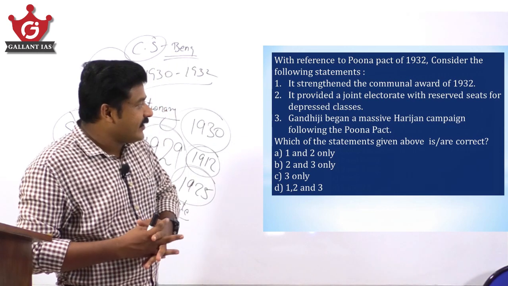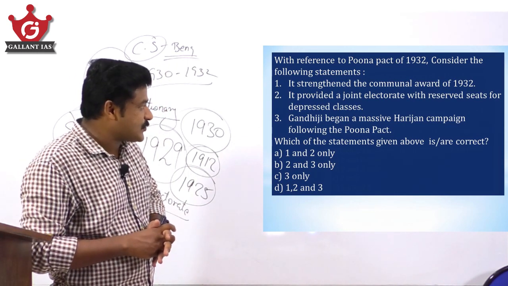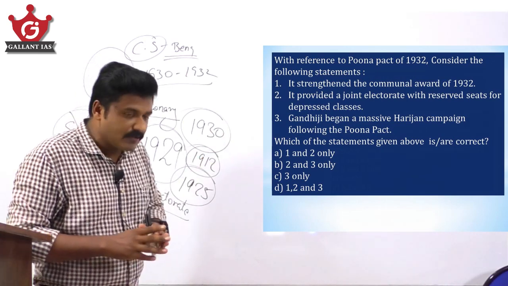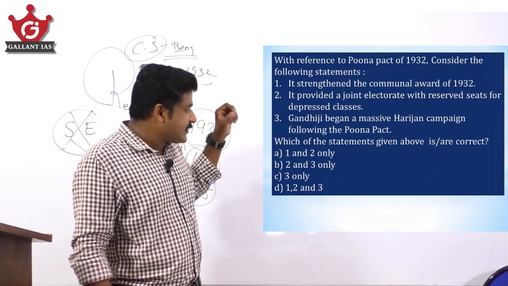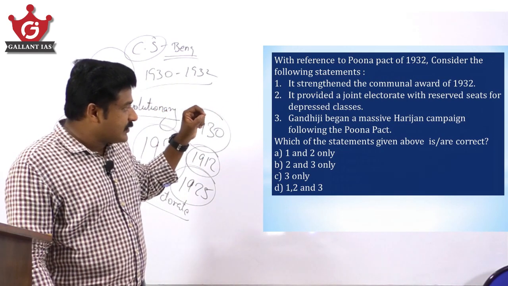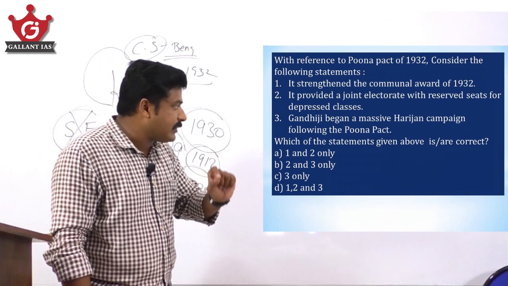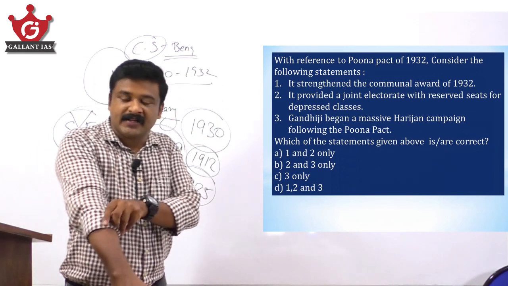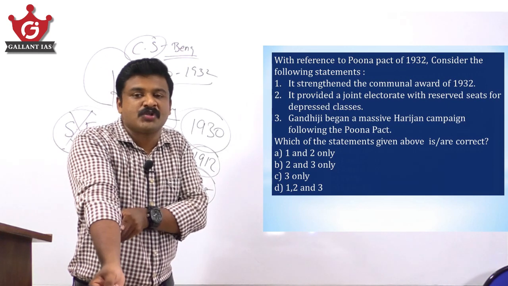To provide a joint electorate with the reserved seats for depressed classes. Joint electorate with the reserved seats for depressed classes, exactly true. The second statement is true. And the third one, Gandhiji began a massive Harijan campaign following Pune Pact. Exactly.